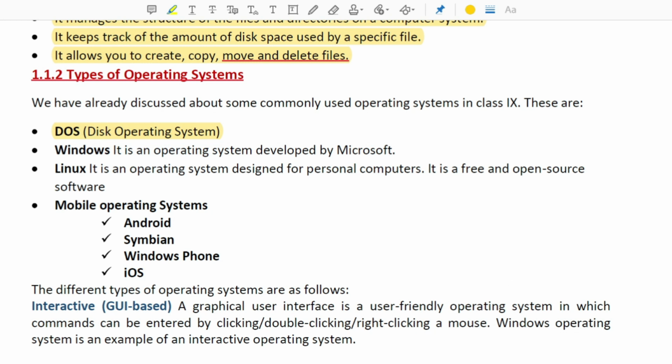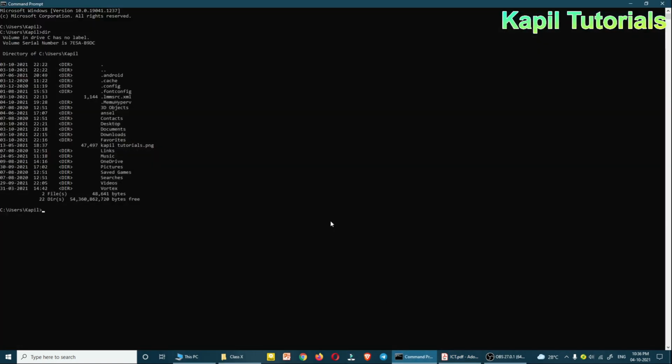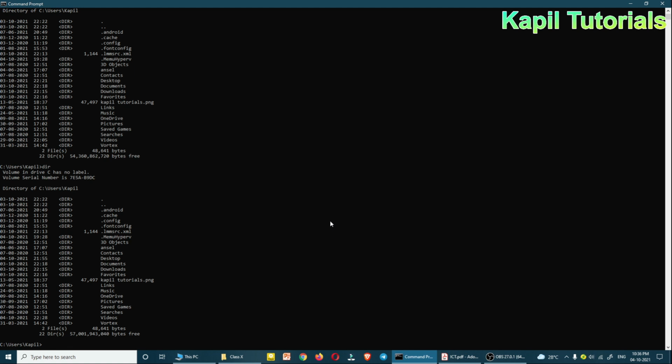Suppose I show you how it looks. DOS earlier looked like this, and whatever we want to see, we have to give the command. Suppose I give the command here, dir. It shows me the directory, the files and folders. So disk operating system was like that. I hope you have a little idea how DOS looked. Earlier it was very difficult. We had to type each and everything in DOS. So I'm closing the DOS.